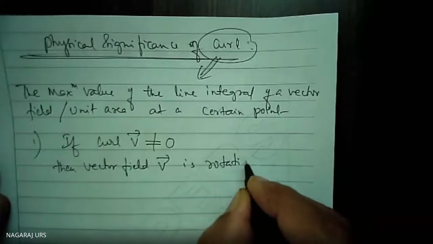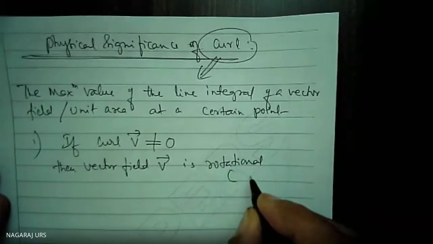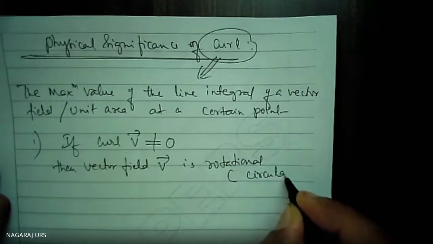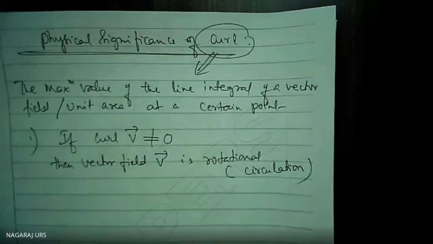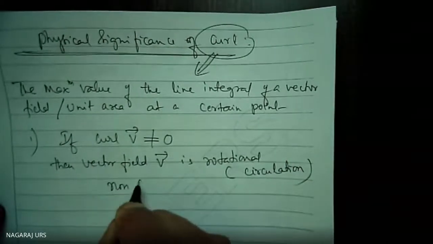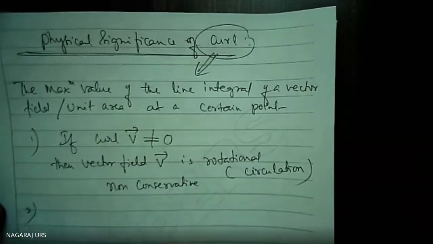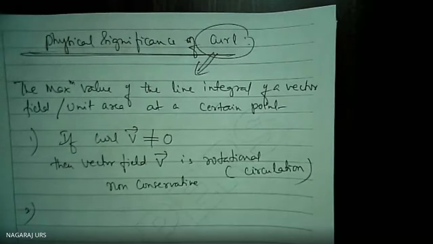It is rotational. It is having a circular path, or circulation is present. It is non-conservative. Non-zero.